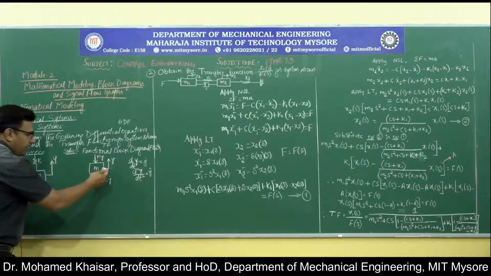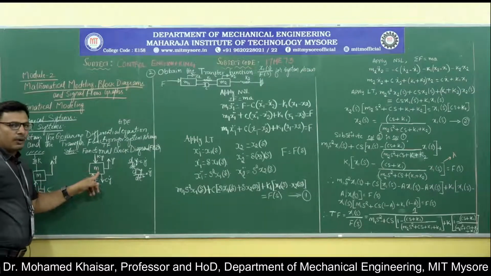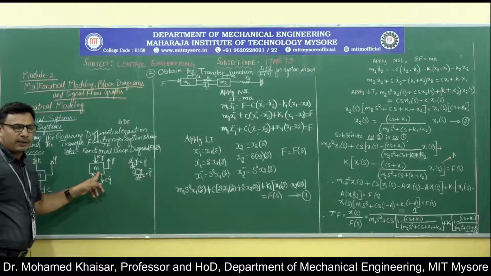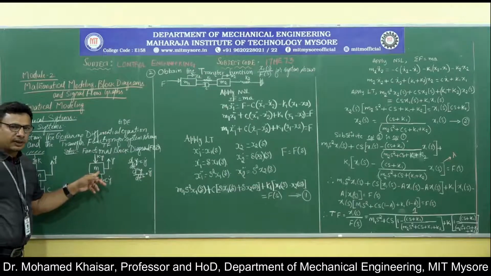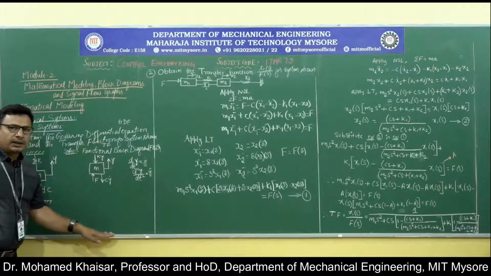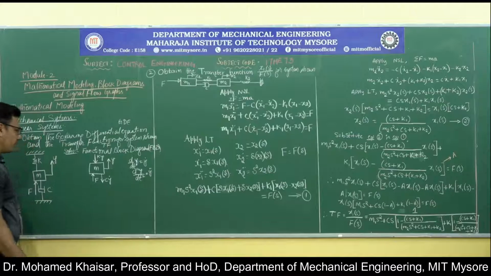Now, this is the most important part for any mathematical modeling process. Once you write this, more or less your job is done to evolve the mathematical model. Thereafter, it is only the application of Newton's second law and carrying out the mathematical iteration to arrive at the mathematical equation or mathematical model.